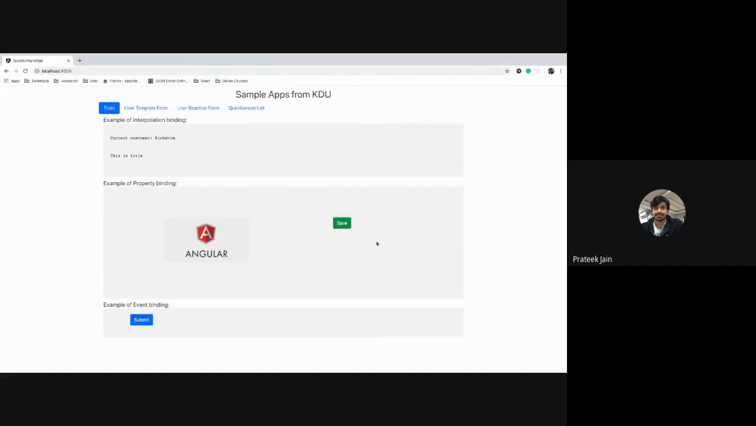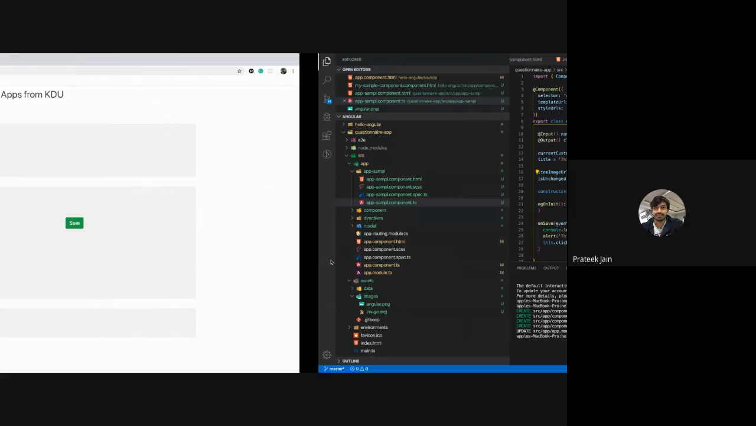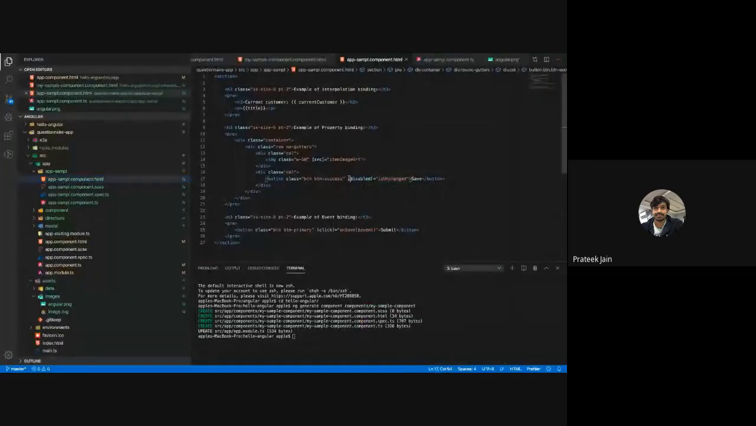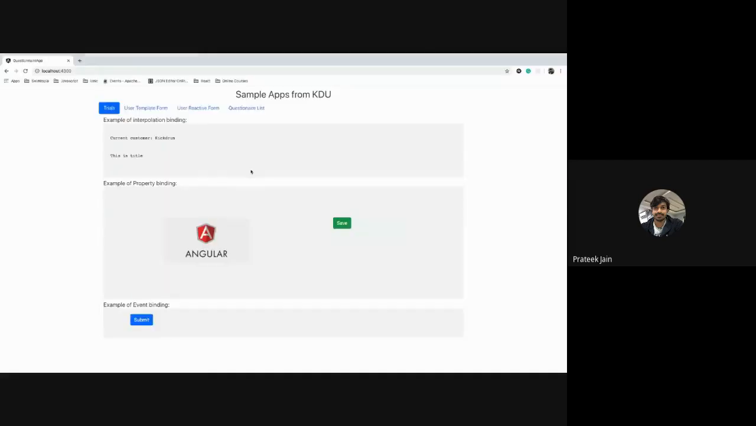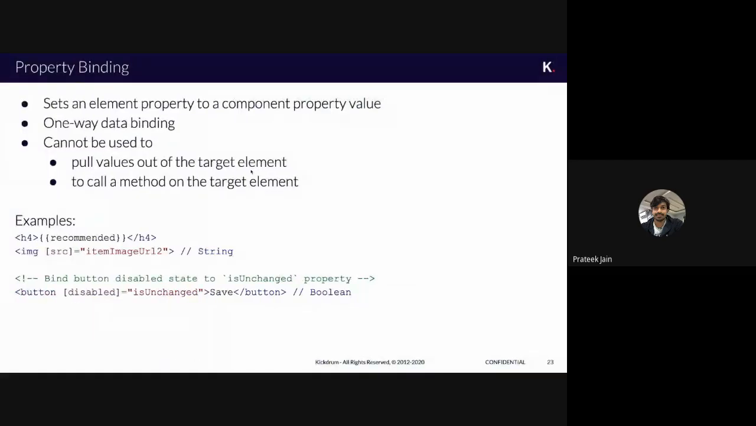So see this. What I did is use property binding to bind the disabled property with this variable for this button. That is another example. We will come to the main difference between interpolation and property binding shortly. That was one-way data binding, okay, fine.